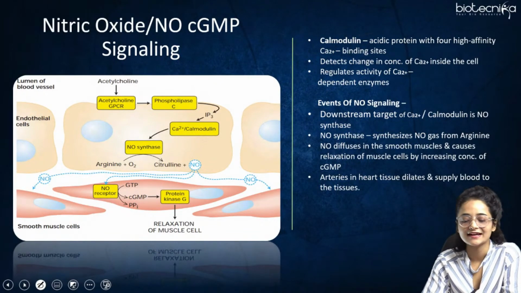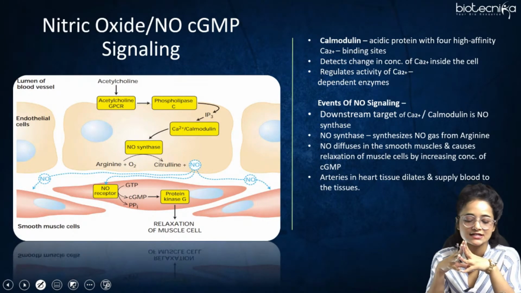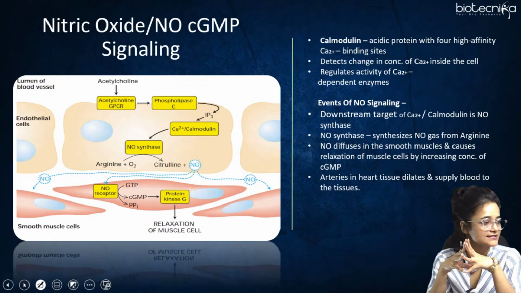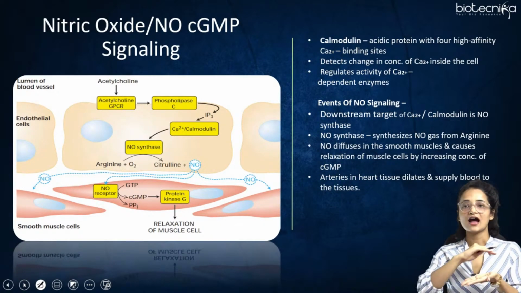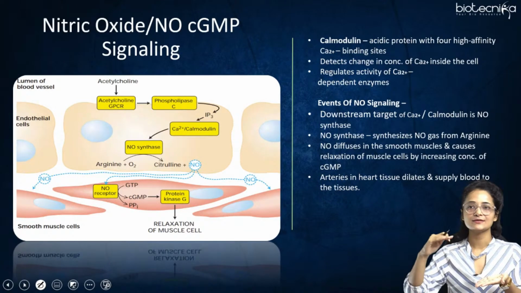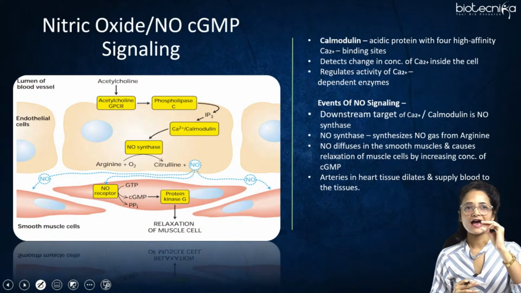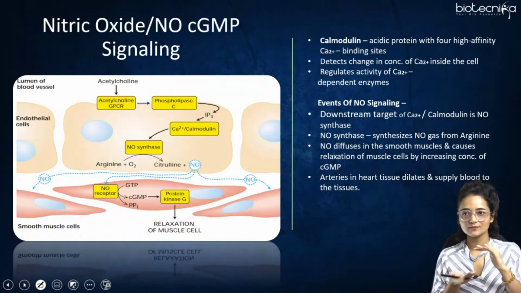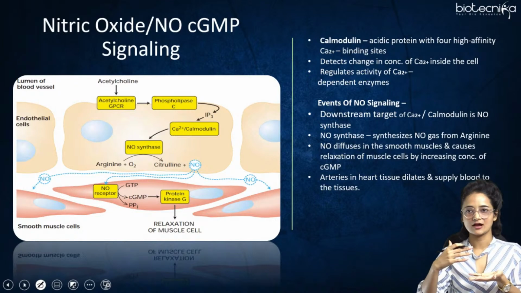The other one is the nitric oxide, that is the NO-cGMP signaling pathway. Here also GPCR signaling is required, right? You can see in the diagram that there is a lumen of a blood vessel, right? The outer layer of the blood vessel is basically made up of endothelial cells. These endothelial cells act as a barrier between the lumen of the blood vessel, like inside the blood vessel, and the tissues which are present outside.